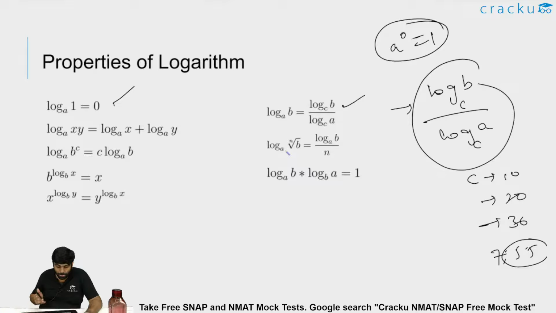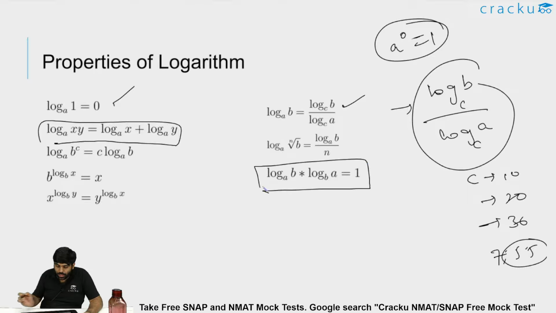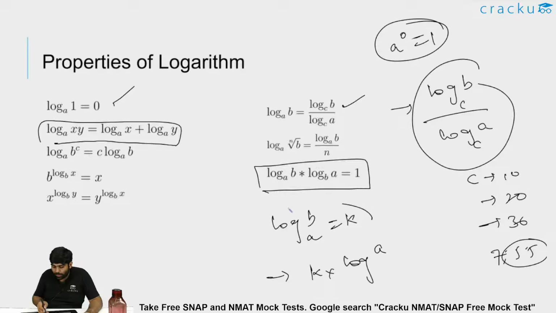Now log xy is nothing but log x plus log y. The other property is log b to the base a into log a to the base b is 1. Because if log b to the base a is k, then b is nothing but a power k.